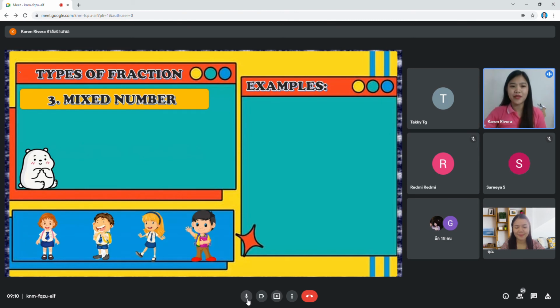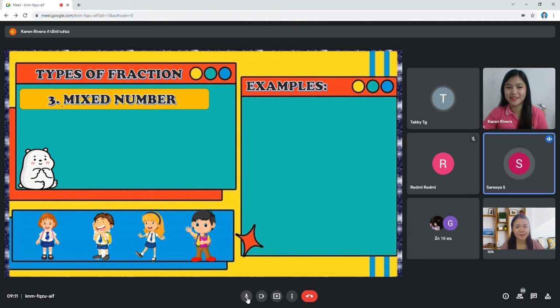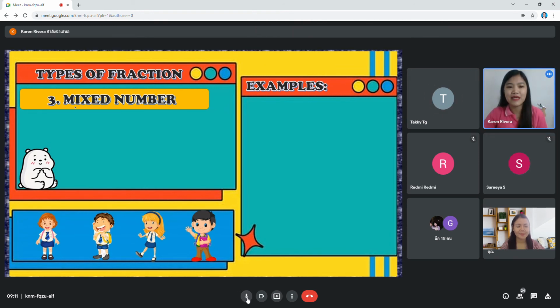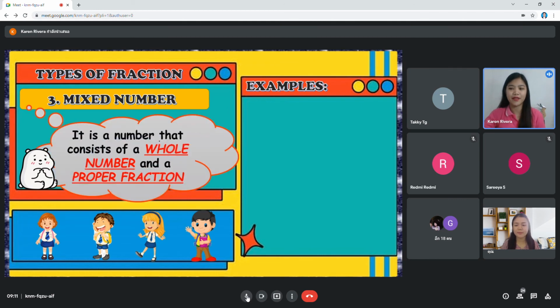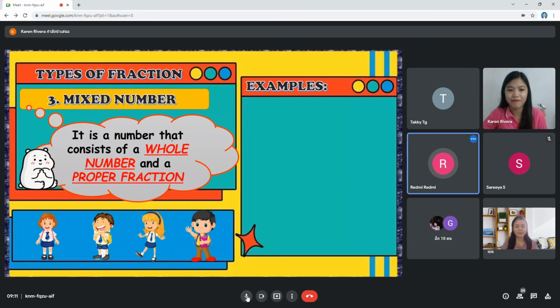Now, proper fraction, improper fraction, number 3, very easy. Can you read it? Mixed number. Okay, mixed number. What is a mixed number? Let's read it. It is a number that consists of a whole number.